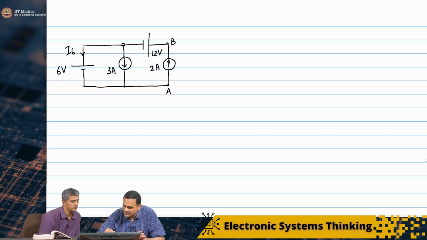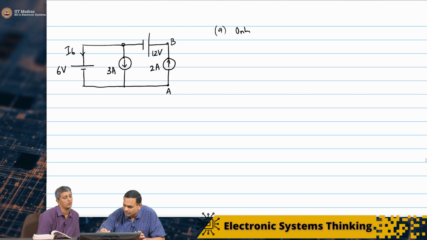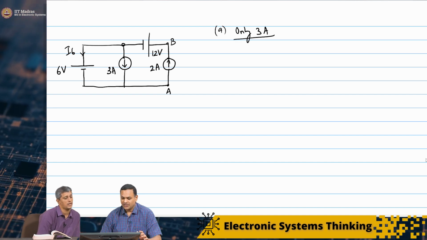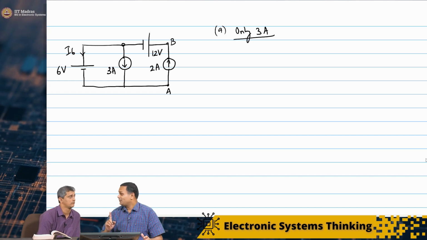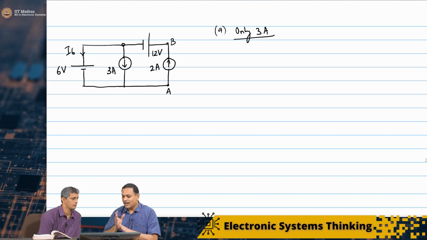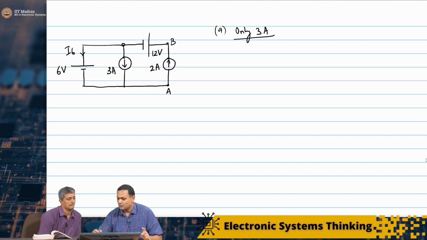Let us take the case of the 3 ampere current source first, so only the 3 ampere source. Now we need to remember what we saw in the previous class: if you de-energize a voltage source, the voltage goes to 0, which means it becomes a short circuit.